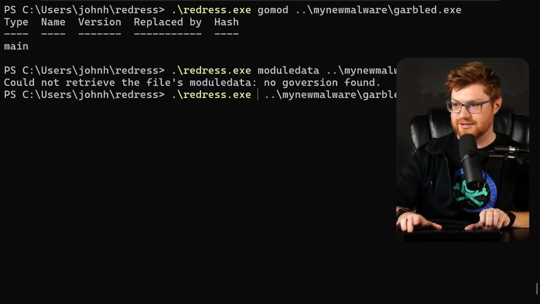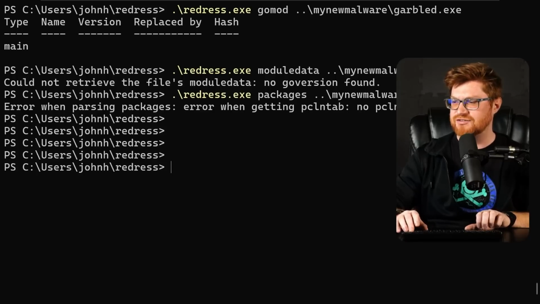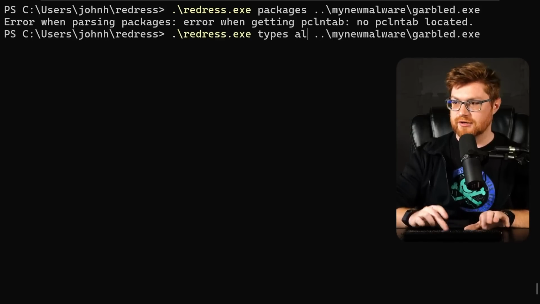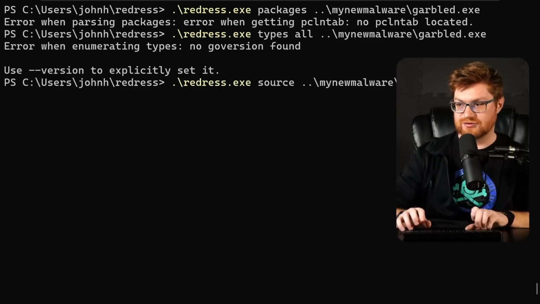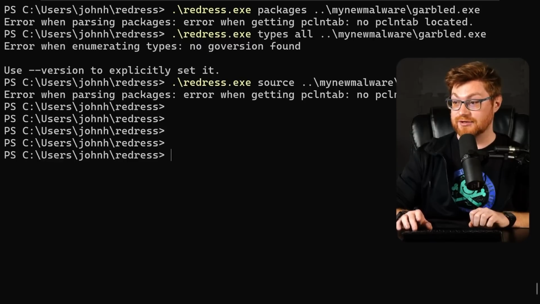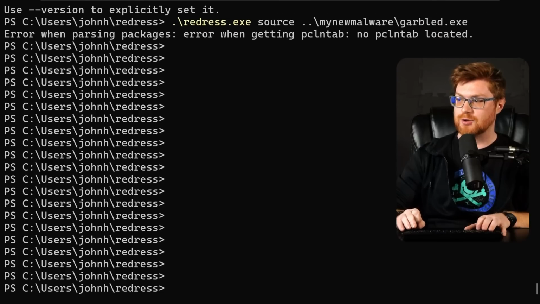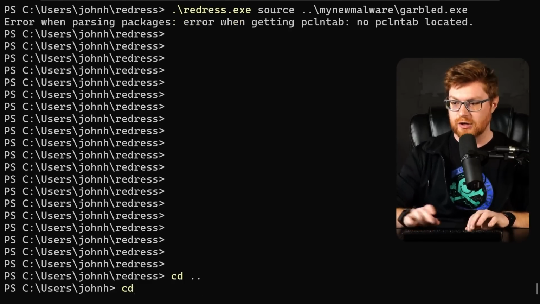How about packages? Well, that didn't give us a whole lot to start with, but it's worth exploring. Can't track down what would be a PCLN tab, a lot of the info that it uses. Types still aren't going to give us a lot of love. We needed a version for that. And source is probably not going to get us anything at this point. Yeah, no PCLN tab located again, which I think is where it could track down some specific information about Golang binaries.